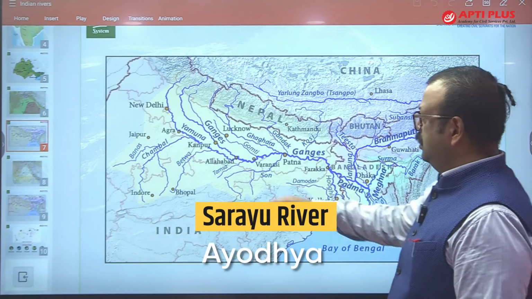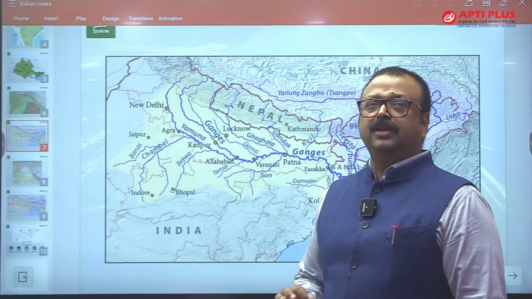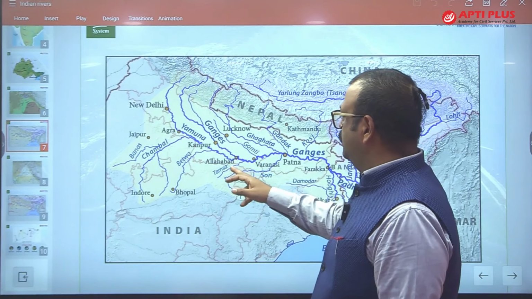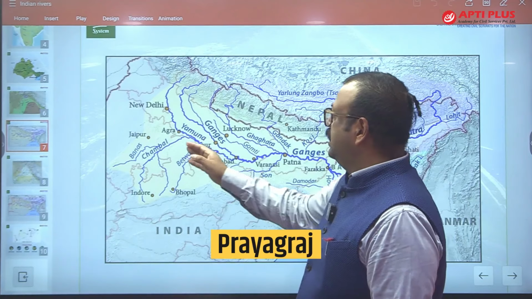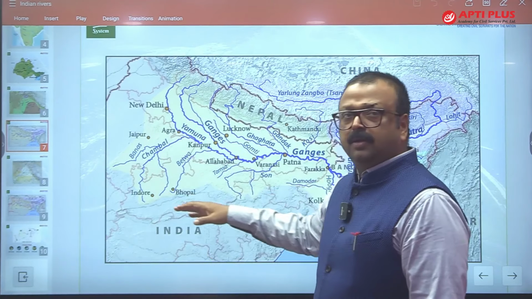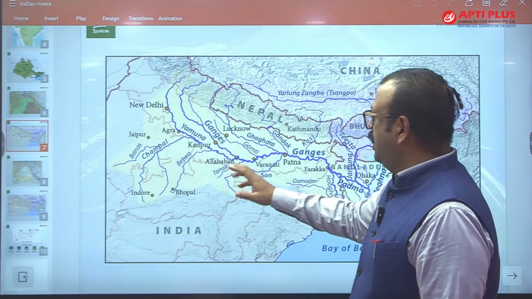And then come to the Yamuna. Yamuna is the longest tributary of Ganga, meeting at Prayagraj. And then the important tributaries that drain into Yamuna from peninsular India are Chambal, Sindh, Betwa, Ken.